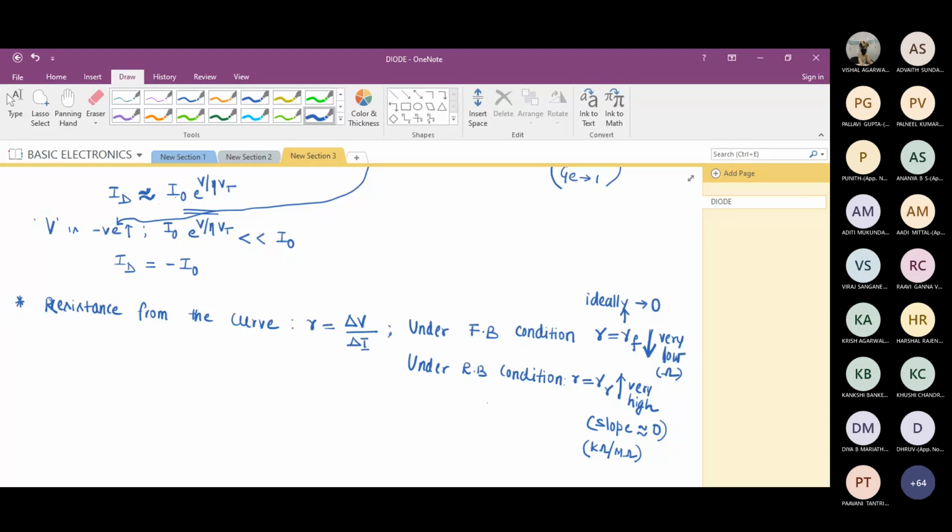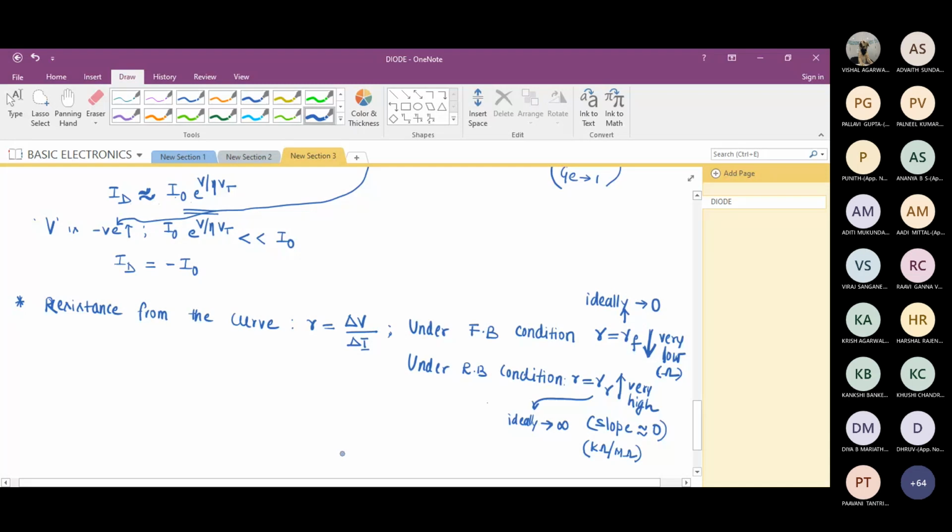Yes, sir. But under reverse bias condition, ideally, what do you expect? Resistance value to be infinity. Ideally, infinity. Practically, it will be kilo ohms or mega ohms. I haven't mentioned here, you can just make a note. Practically, it will be in ohms for forward bias. For reverse bias, it will be in kilo ohms or mega ohms. Ideally, forward bias 0, reverse bias infinity. Fine.